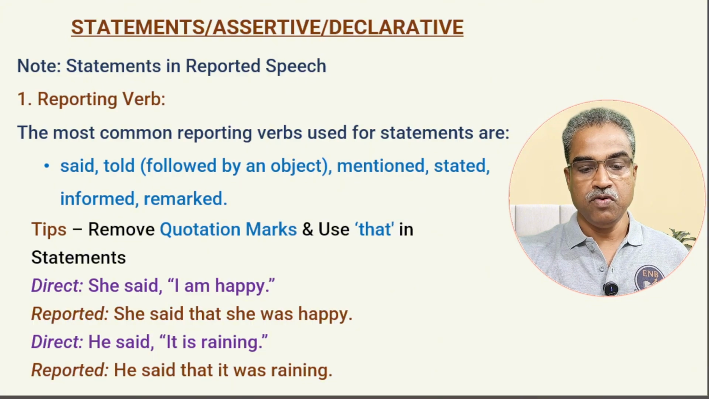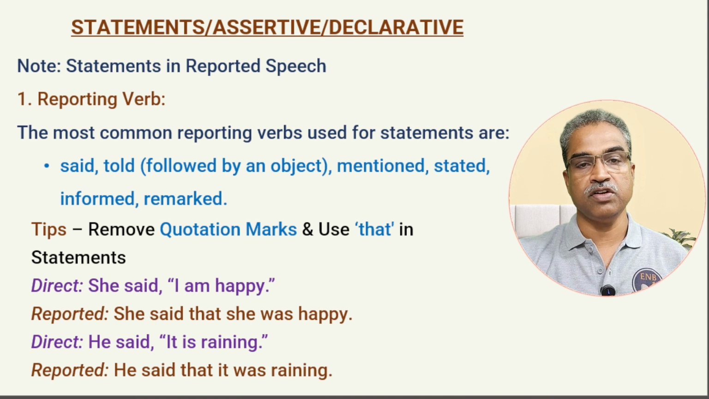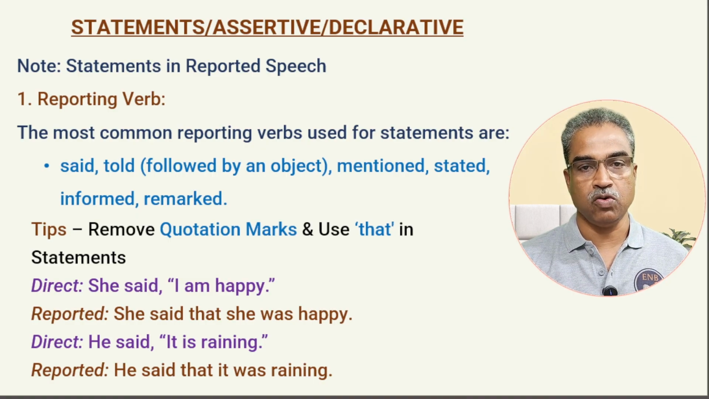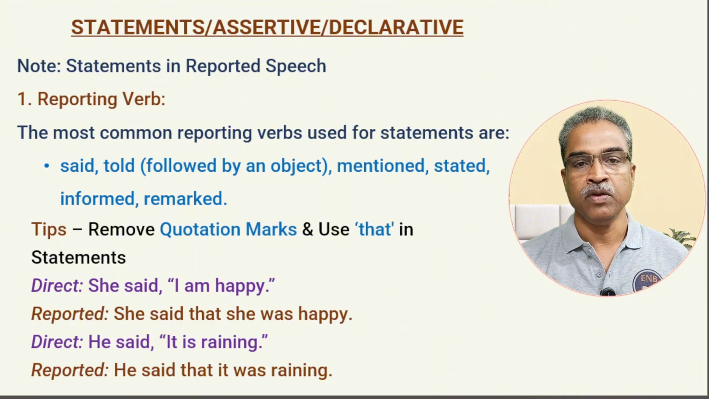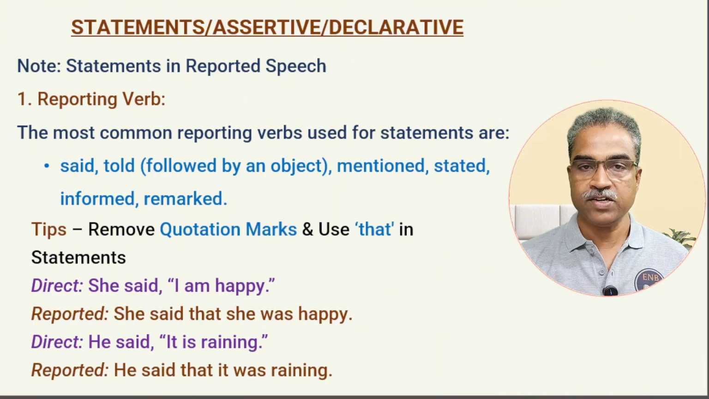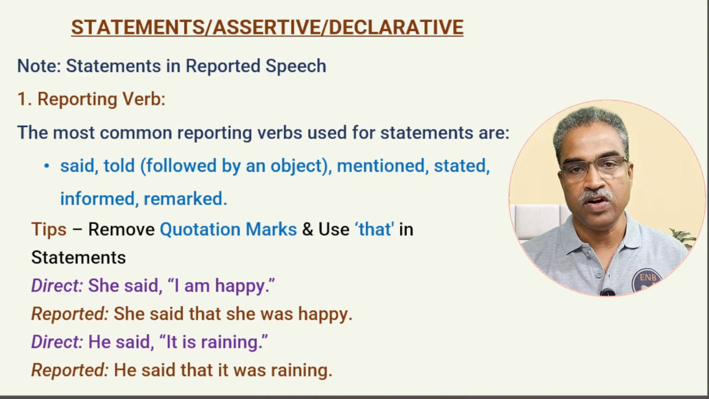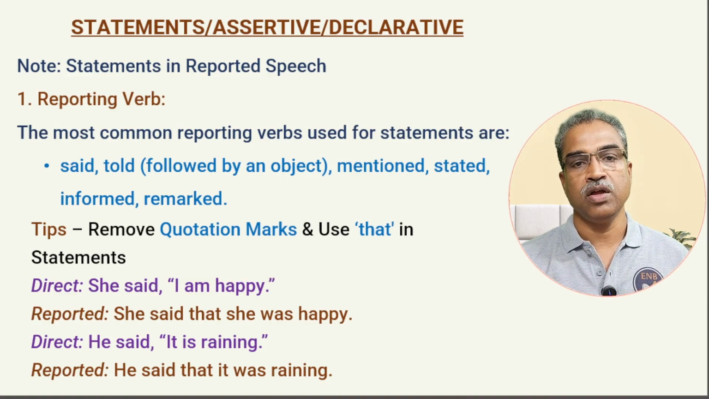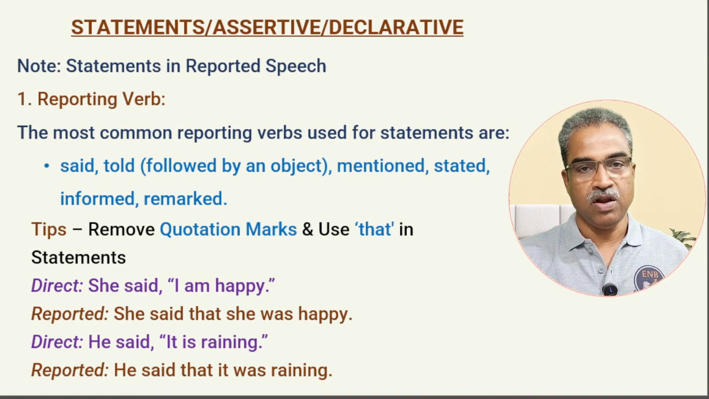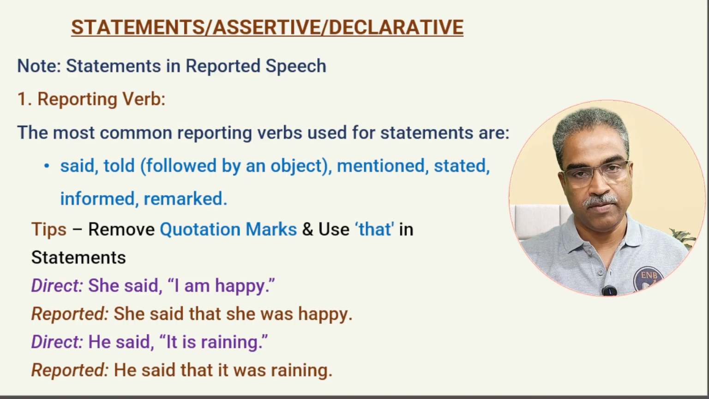Tip: remove quotation marks in statements. In indirect speech or reported speech, there should never be those double inverted commas. The quotation marks will not be there. Quotation marks will only be in the direct speech, in the question. The exact words of the speaker are put into quotation marks. In the answer, no quotation marks. Now, which type of sentence are we learning today? We are learning statements. So when you change, no quotation marks.